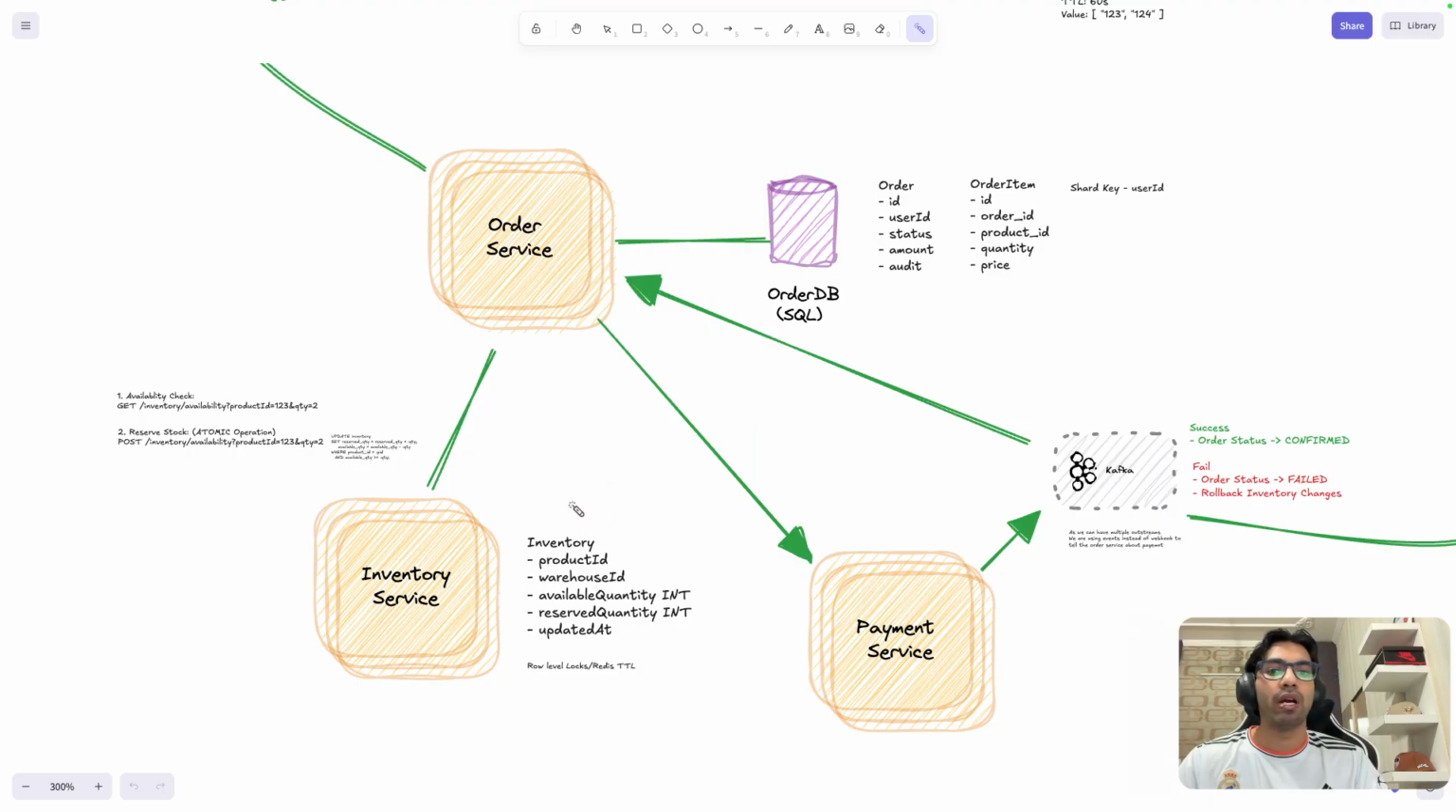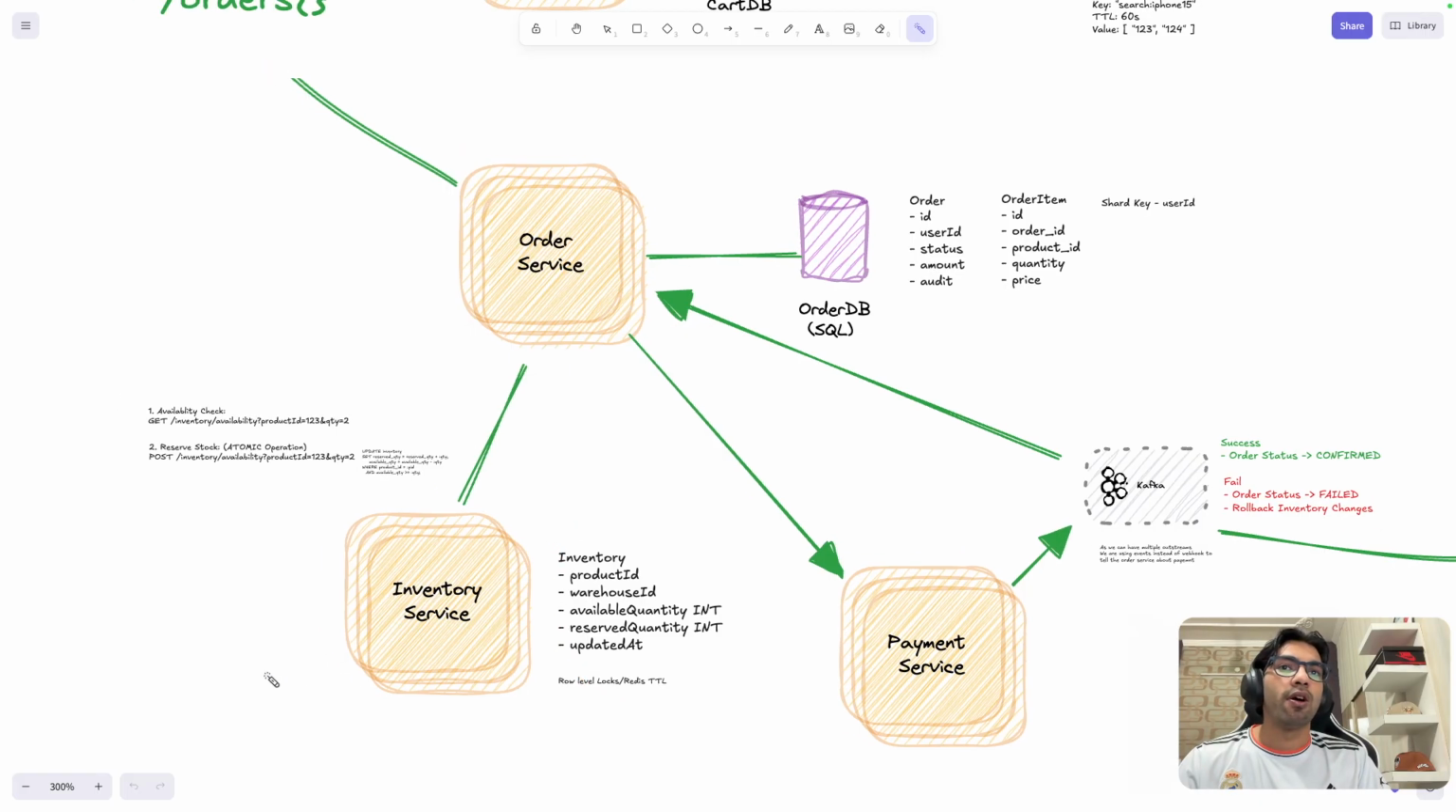We don't want to do ACID-ity from our side. We want out-of-the-box ACID functionality. So that's where we are going to use the inventory DB as a SQL, right? Now, what is going to happen?